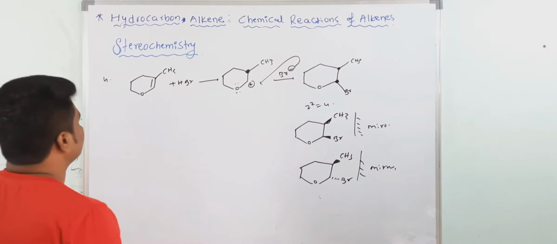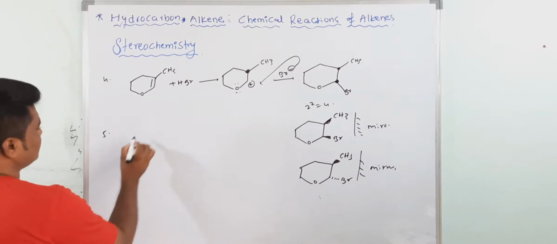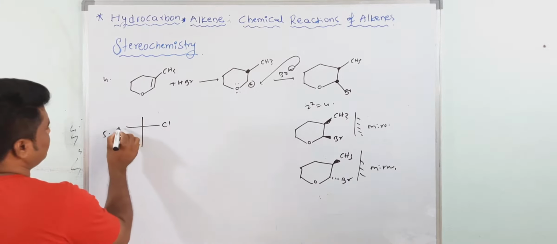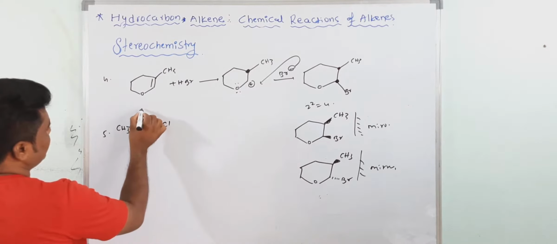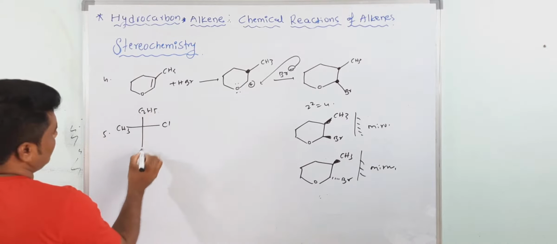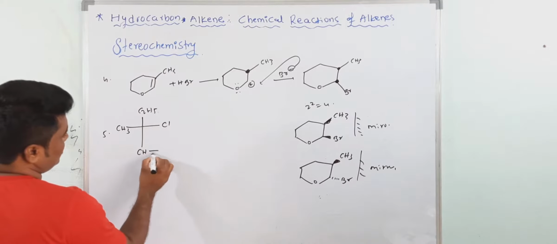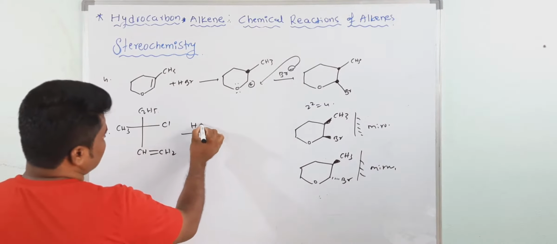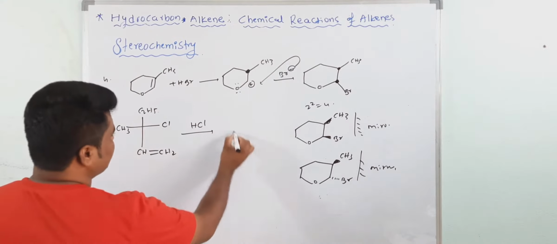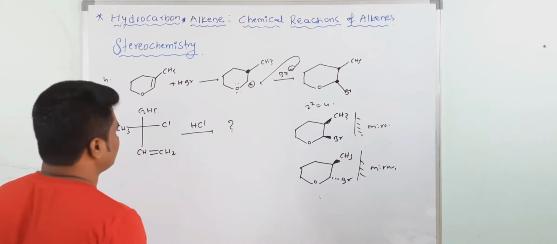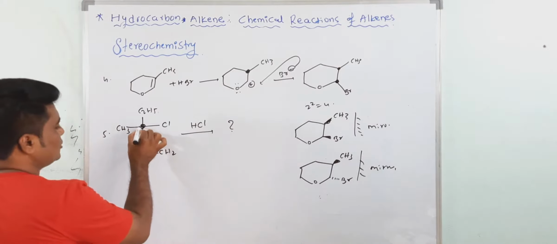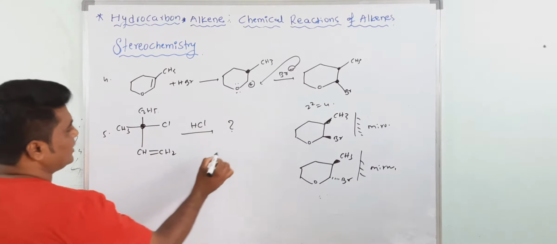Yes, understood? Now one more, the fifth problem. So this is one Cl, CH3, this is C2H5, and here CH double bond CH. Now see, this is HBr, otherwise you can take HCl. So what is here? Again, what product are you getting? Enantiomers? No. This already has a chiral center, so you are getting a new chiral center here, see.